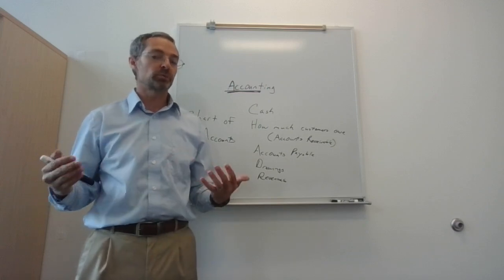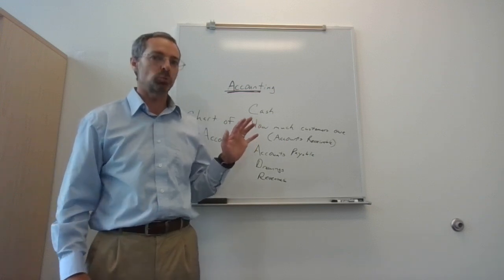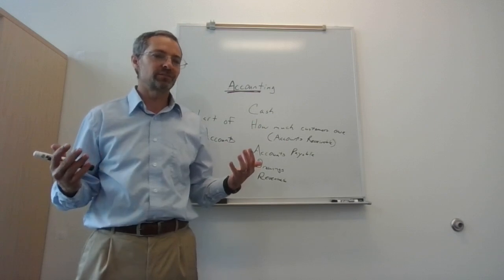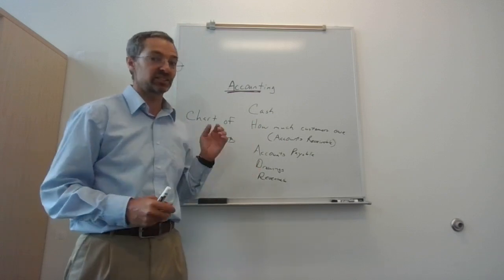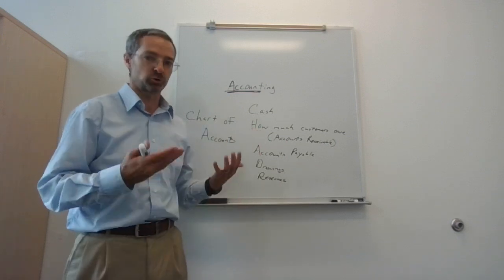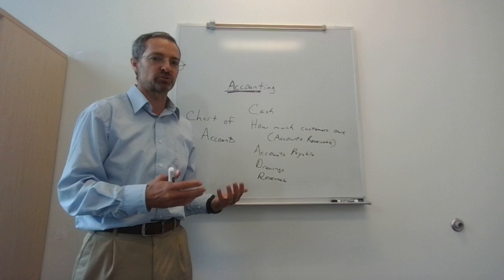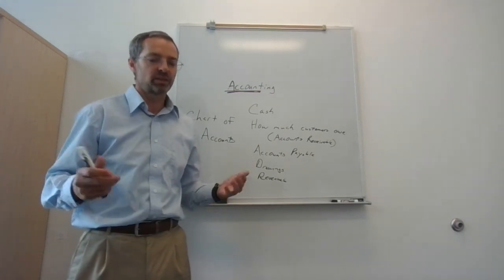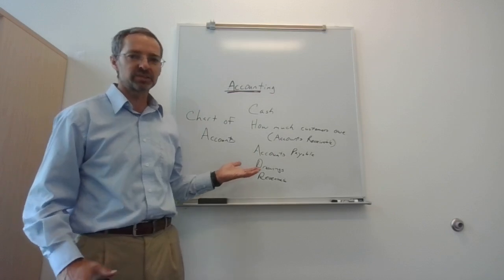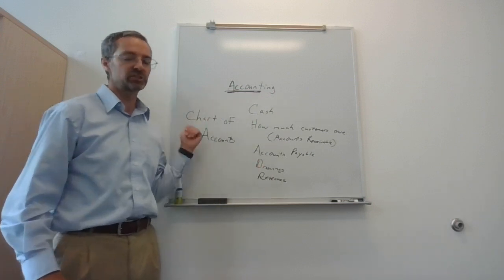When you're doing homework problems in this class, you will look at the chart of accounts to see what your choices are. In the real world, if you didn't see something that you liked, you could set up a new account. In our homework problems, generally, those are our choices. So essentially, that's what the owner has said. This is what I want to track. Choose from this. So again, accounts simply are things that a business wants to track. The list of accounts is called the chart of accounts.